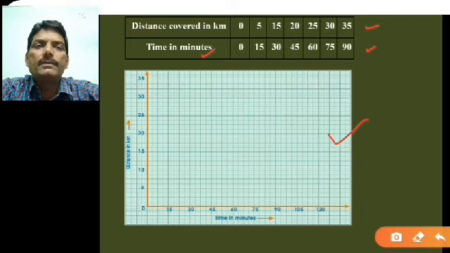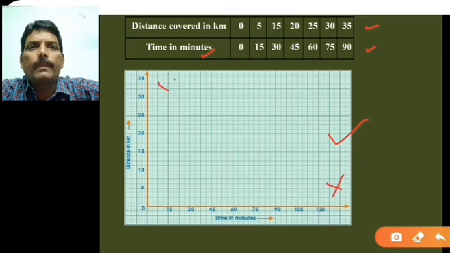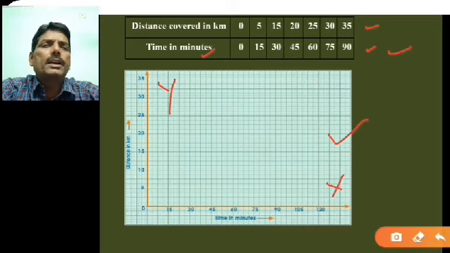Similarly here distance, time. So how to plot the graph? You have to take the two axes, that is the x-axis here and the y-axis here. Generally you have to make 4 quadrants, but since I have shown only one quadrant, x-axis and y-axis. On the x-axis you can take time in minutes. So you can see here 0, 15, 30, 45 up to 90, or you can say up to 120.